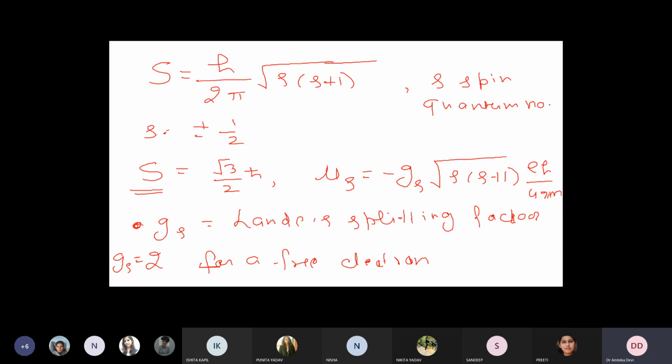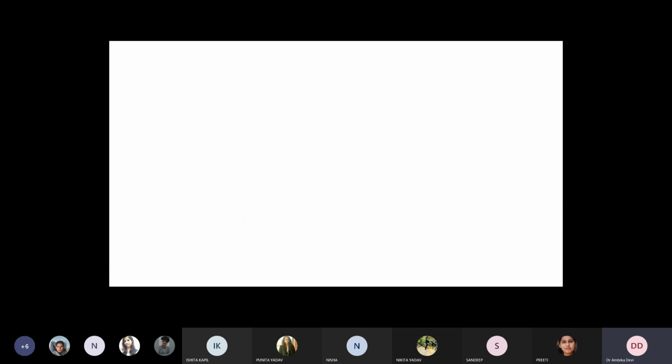Then let's talk about the total magnetic moment. Because the atom as a whole possesses a magnetic moment, and that total magnetic moment is due to two factors which I told you: number 1, orbital magnetic moment, and number 2, spin magnetic moment.